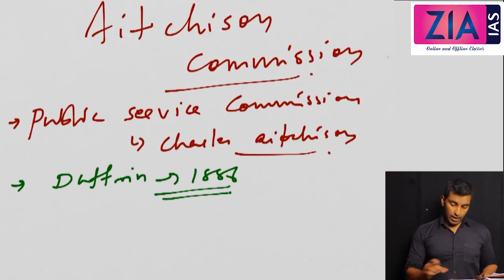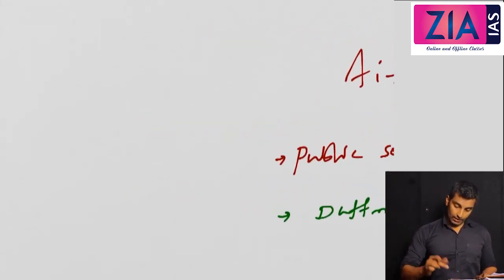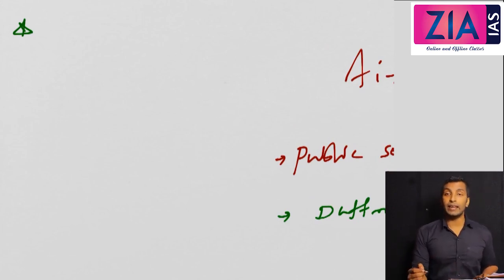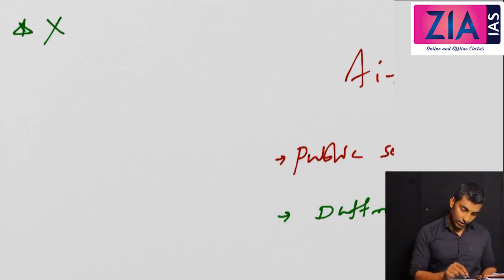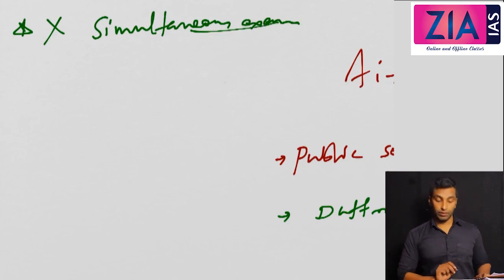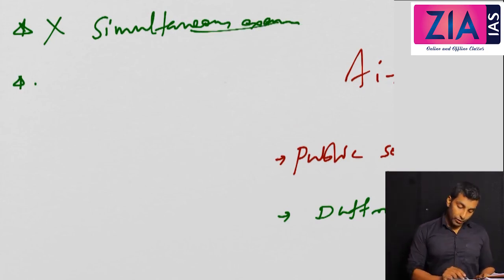Now the important points. Let me discuss them quickly. The first point is, he rejected the idea of simultaneous examination for covenanted service. He also advised abolition of statutory civil service.